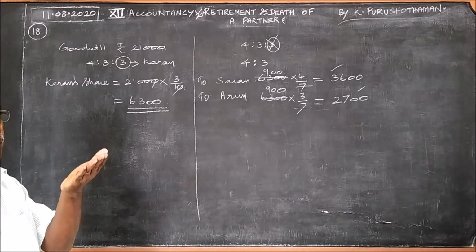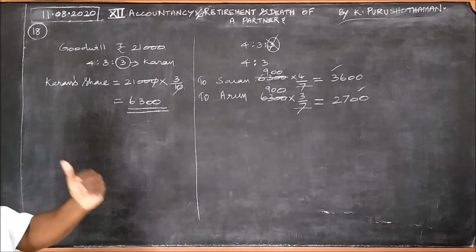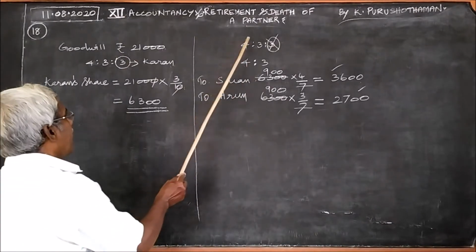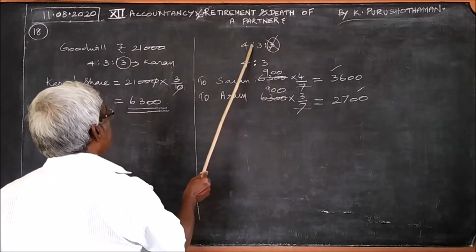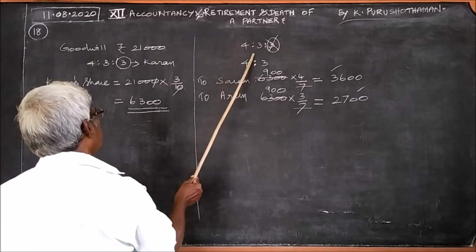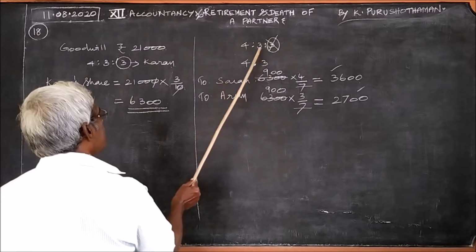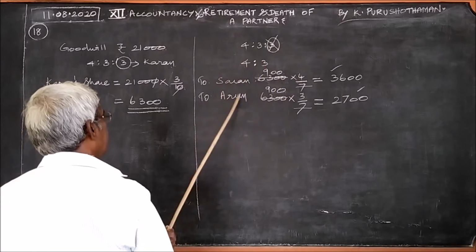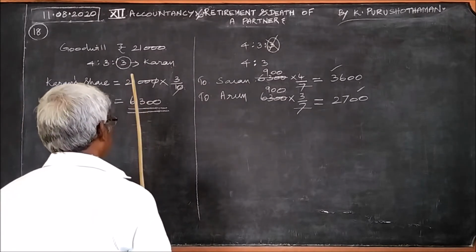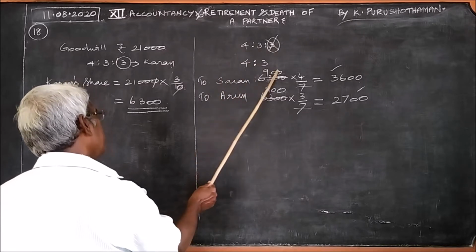After Karan's retirement, what should be the ratio for the continuing partners for anything to be divided in future? What ratio should be followed? The current ratio, leaving Karan, the rest is 4:3. Therefore 4 times to Saran and 3 times to Arun. Total is 7, therefore 4 by 7, 3 by 7. And this amount 6,300 should be divided in the ratio 4:3.